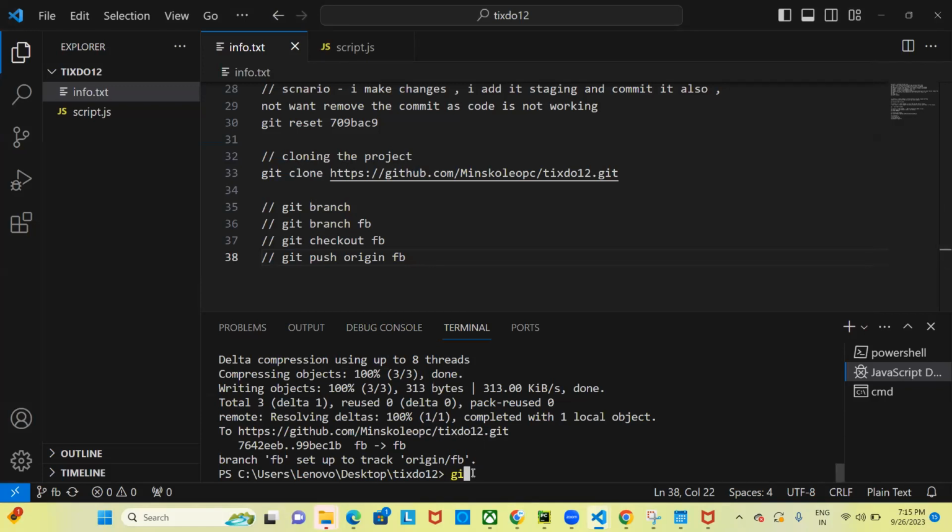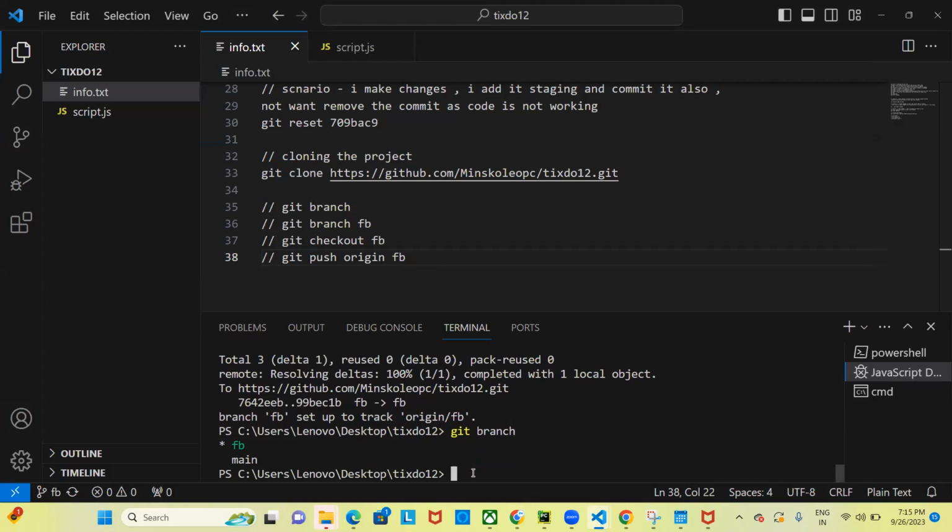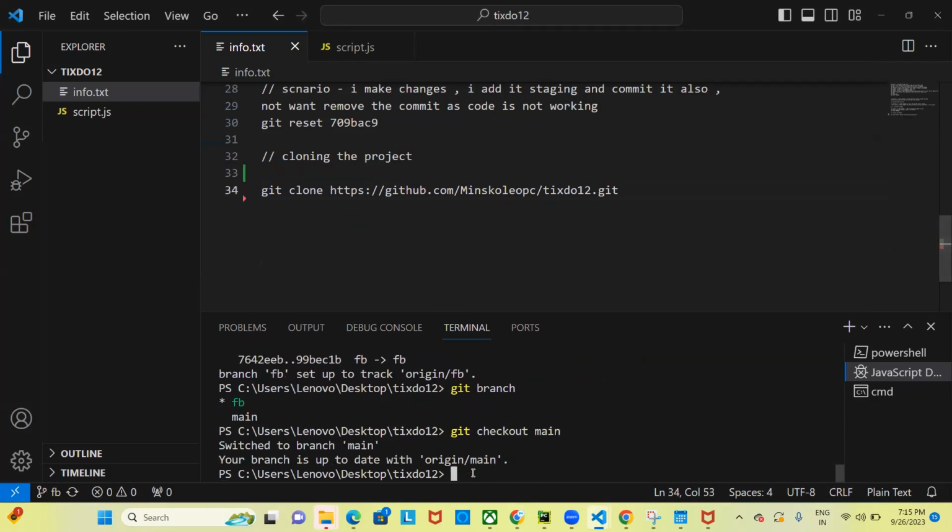So if I see the branches now, I don't require this fb branch anymore because I have already worked on it. From this fb branch, I have merged the code into the main branch, right? So I will quickly check out to my main branch. So I have checked out to my main branch. Now the main branch is not updated.